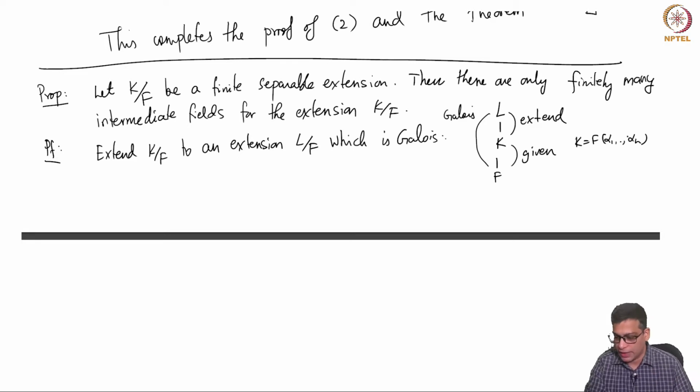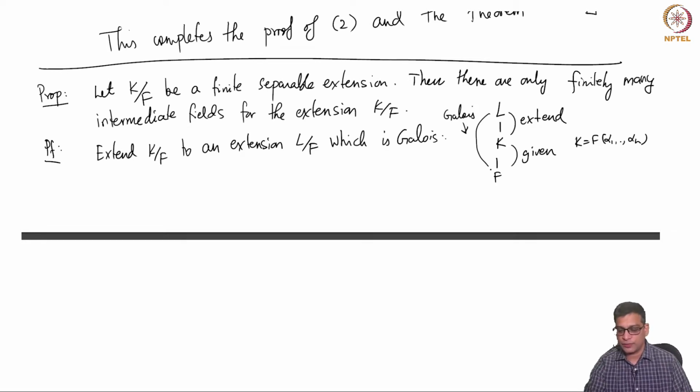So, that polynomial is f, and you take the splitting field of that over K. So, L over F will be the splitting field of that polynomial that you obtained by multiplying the irreducible polynomials of alpha i, and all of them are separable. So, their product is separable. So, L is a splitting field over F of a separable polynomial and hence it is Galois. Okay. So, you can always extend a finite separable extension to a Galois extension.